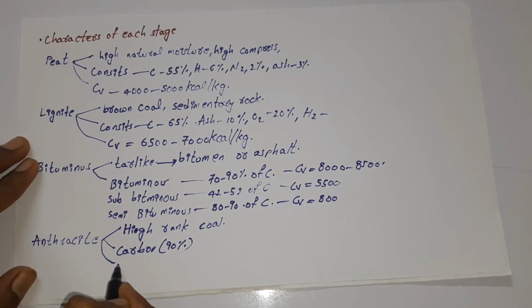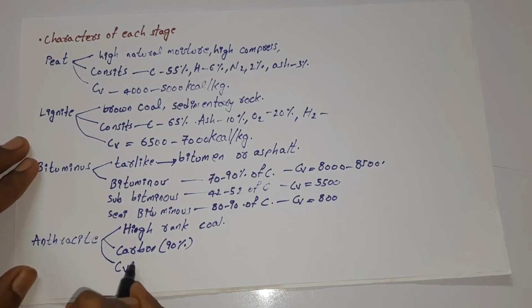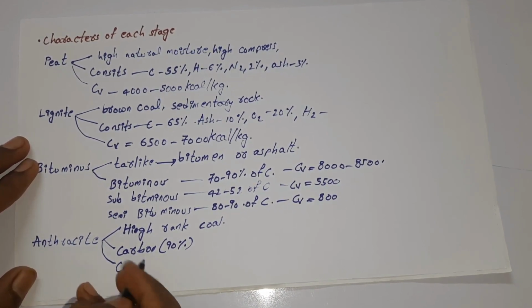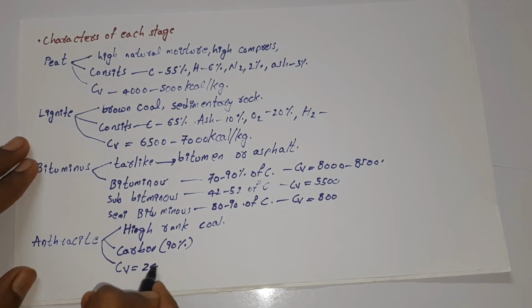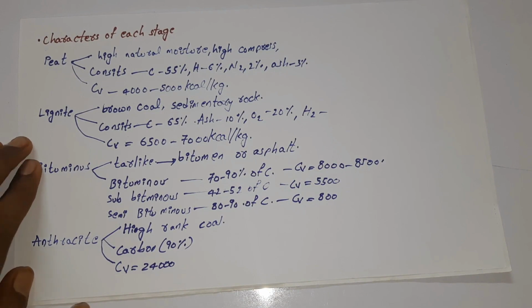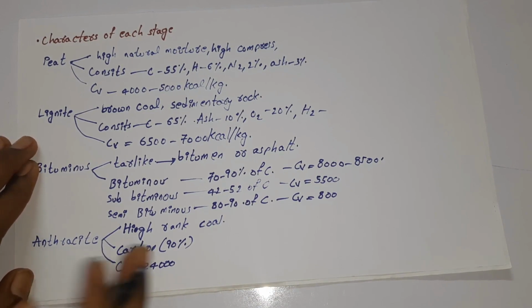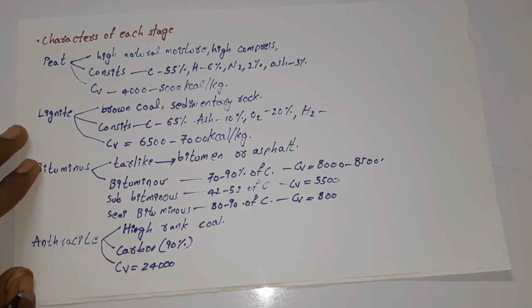And if we observe the calorific value of anthracite, it will have a calorific value of about 24,000 kilojoule per kg, or we can also say 8,600 kilocalorie per kg. So this is the formation of coal in 4 different stages. Now let us see the different types of gaseous fuels.